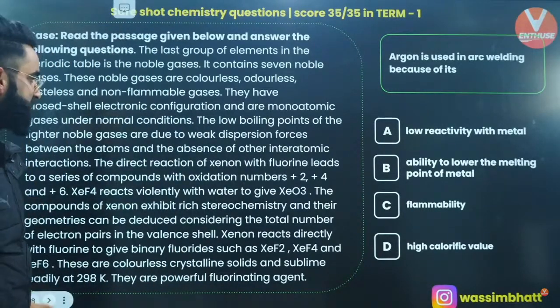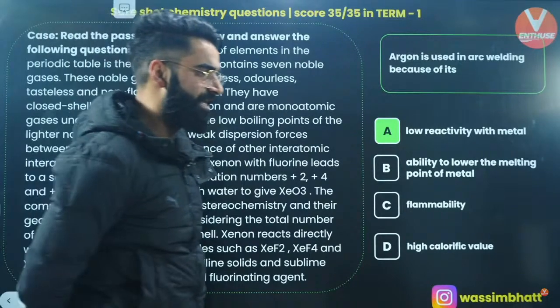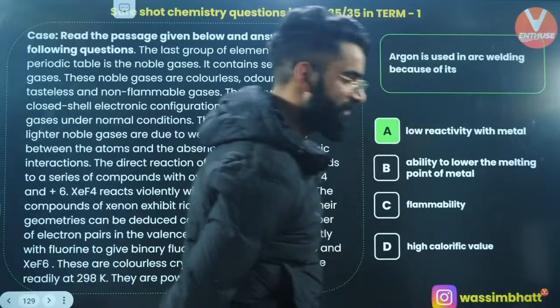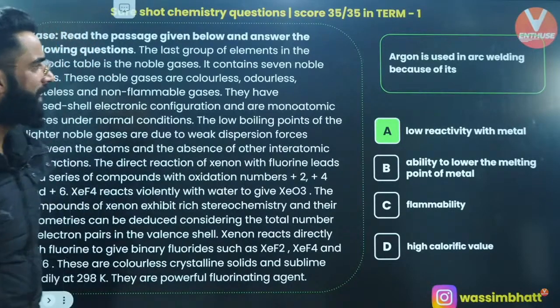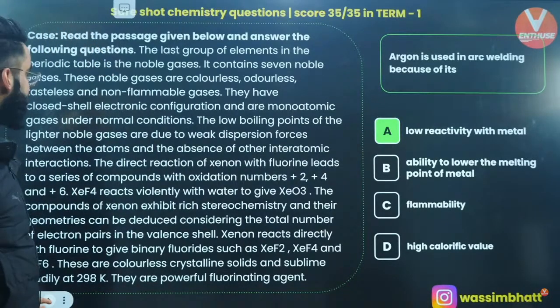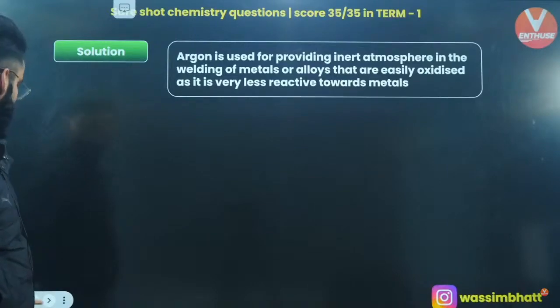Yes, so what is going to be the correct answer, people? It's going to be low reactivity with metal, right? Okay, so do remember this. Argon is used in arc welding because of its low reactivity with the metal, right?